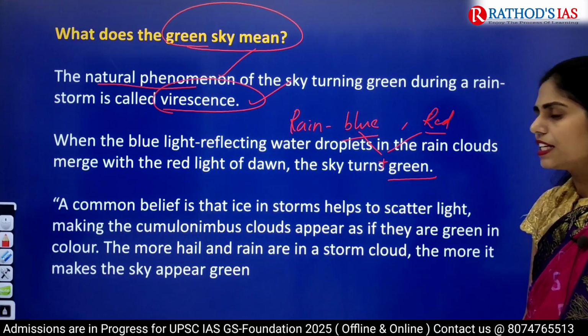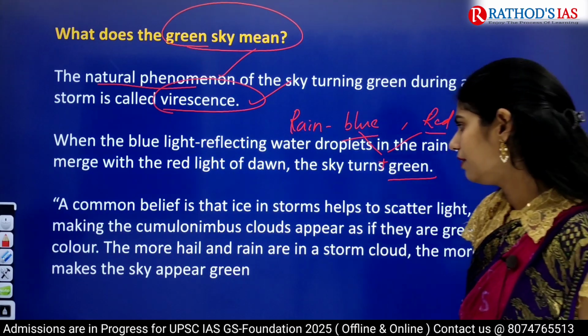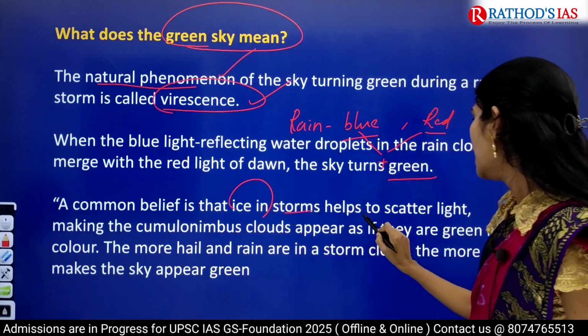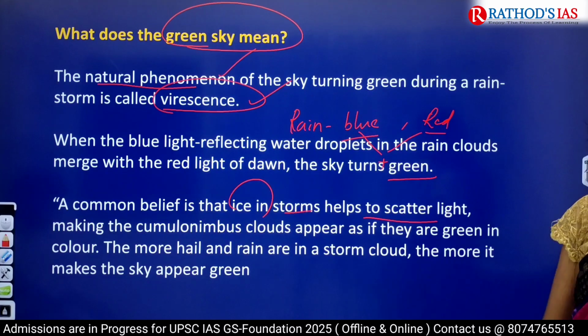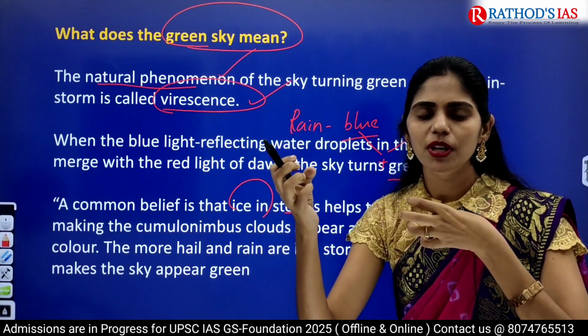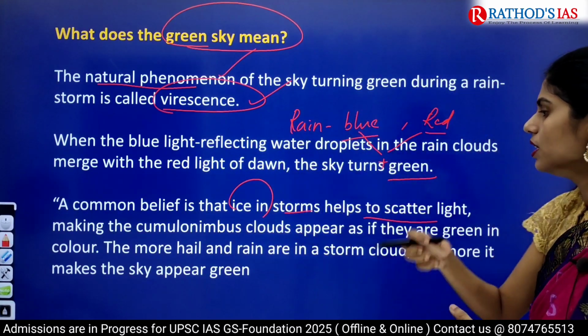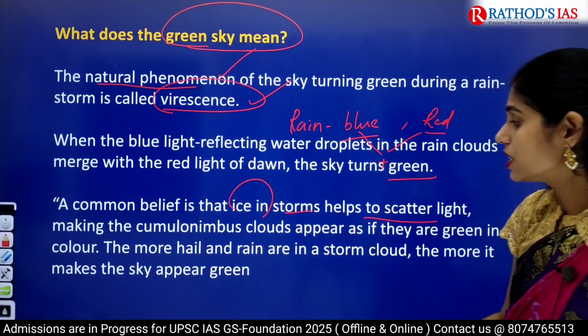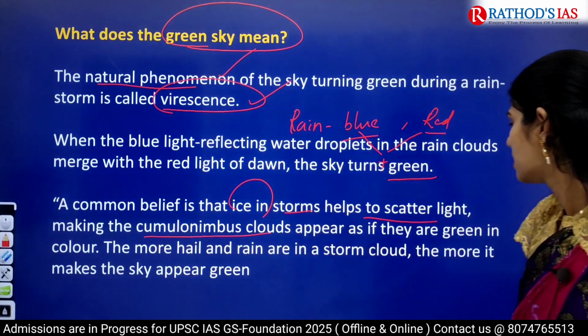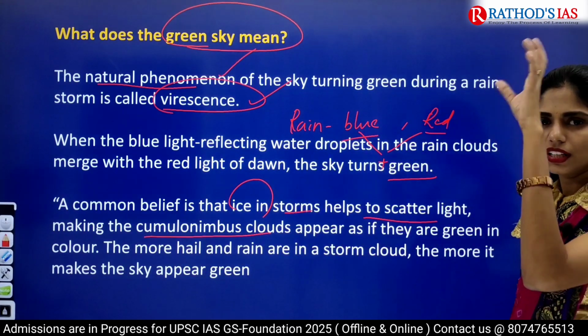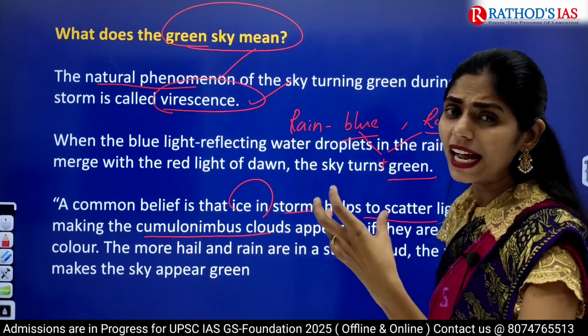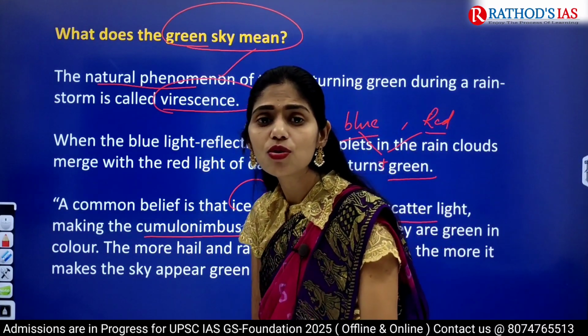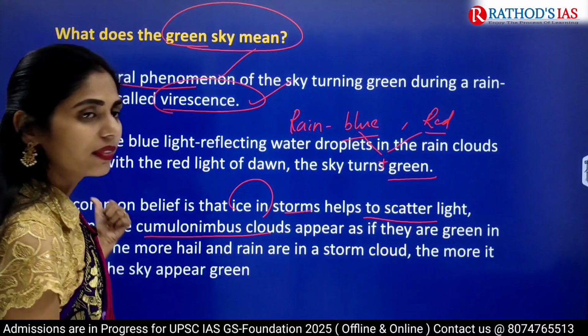Clear? And actually there is also one common belief that ice in the storms helps to scatter the light. So in clouds, if there is any ice formation, this ice will lead to the scattering of light, especially in these cumulonimbus clouds. And that is one important phenomena that will lead to appearance of clouds in green color.